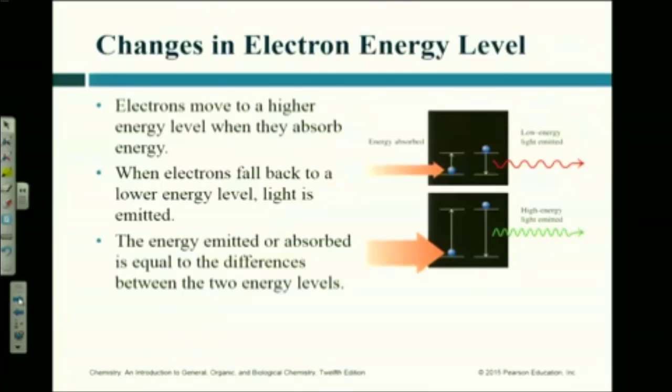Now, here's that evidence we were talking about. Those levels that we showed. Here's what happens. You have an electron hanging out in its energy level. Here we have two different electrons. Doesn't matter which one we want to look at. Let's look at this one right here. I'll make him red. Here's an electron.